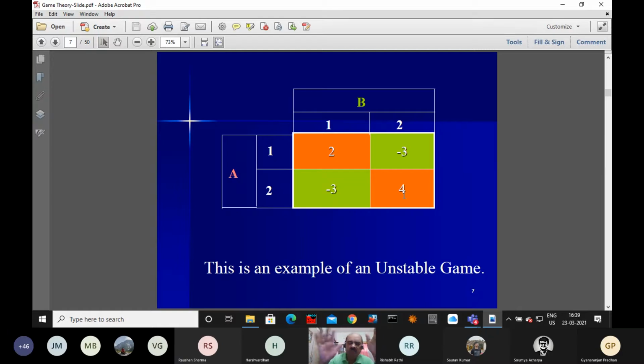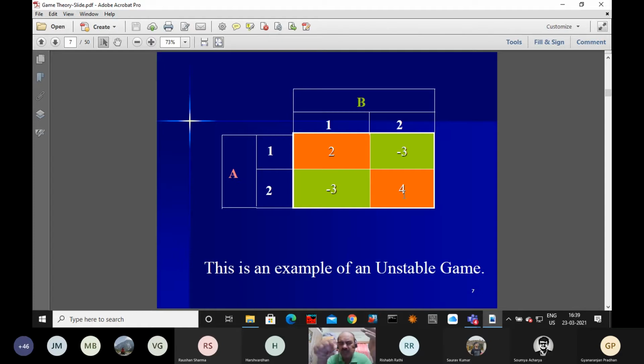So what will happen? If you add or subtract a constant, the value of the game is increased by that amount. Earlier the value of the game was minus 1 by 12.